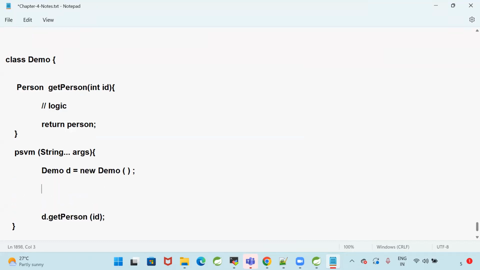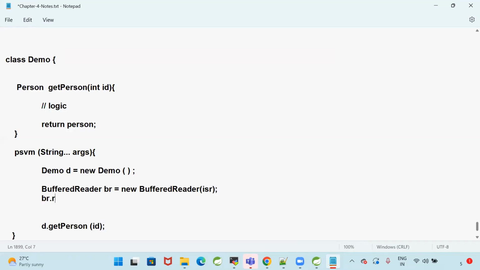BufferedReader br is equal to new BufferedReader of InputStreamReader. br.readLine, you will get the string: str is equal to br.readLine. Whatever string you are getting, you will convert into integer. Integer id is equal to Integer.parseInt of str.